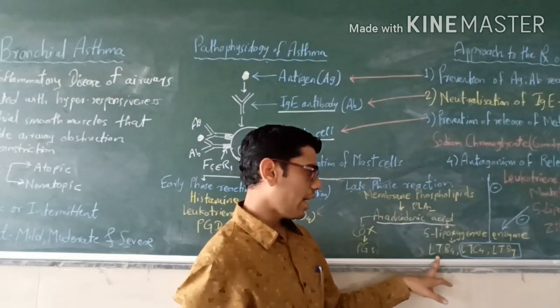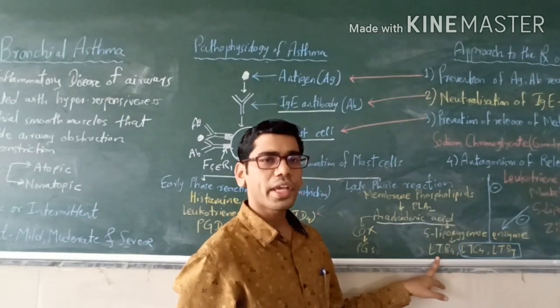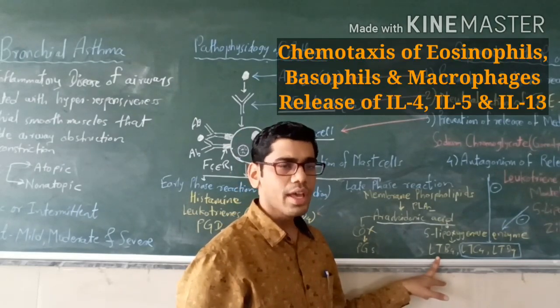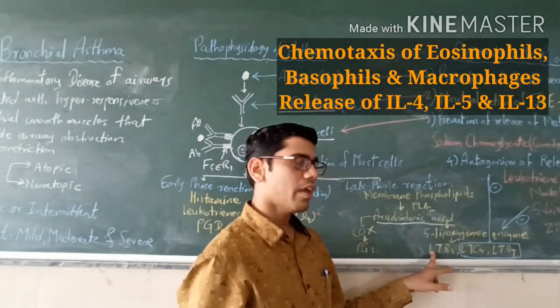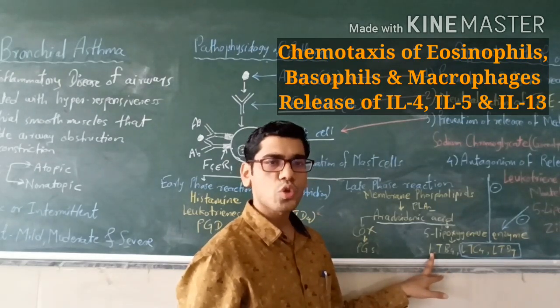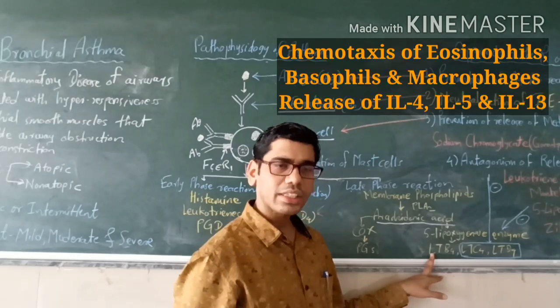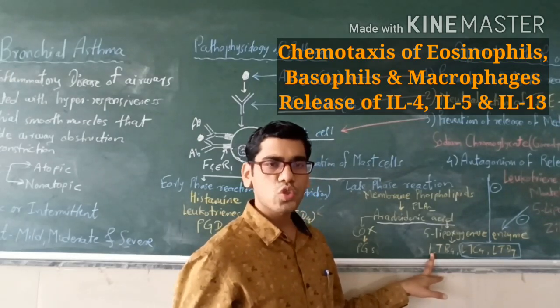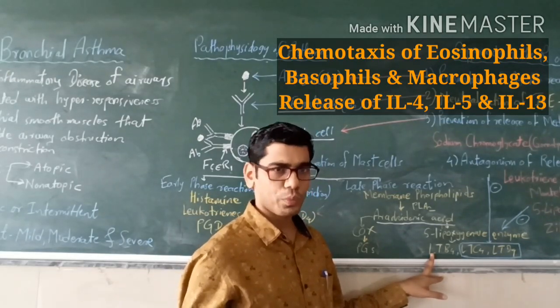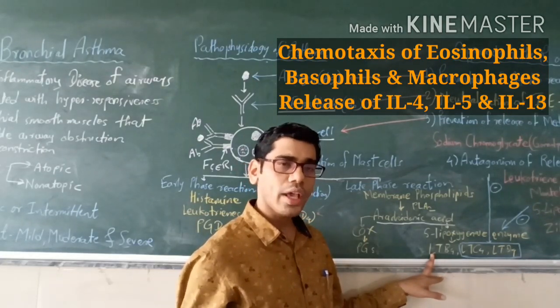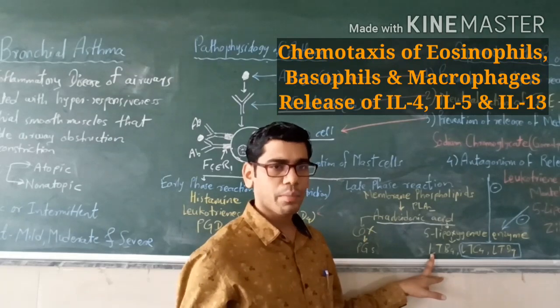This LTB4 is a powerful chemotactic factor. Chemotactic means it will attract other inflammatory cells to the site of inflammation, cells like eosinophils, basophils and macrophages, apart from mast cells. Eosinophils release eosinophil cationic protein, and basophils and macrophages release various interleukins, and this will give rise to further inflammation.